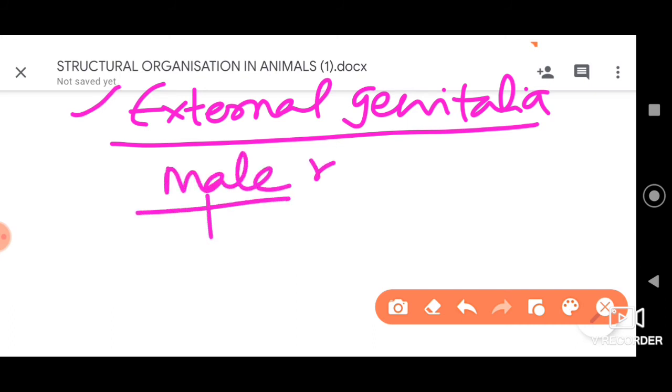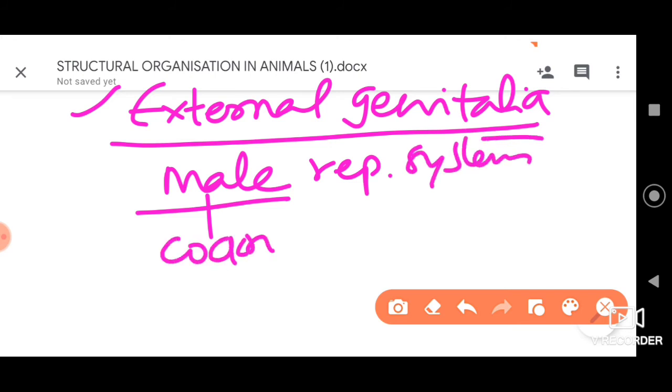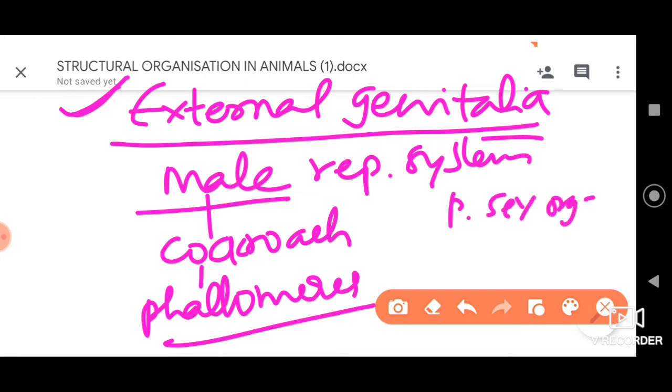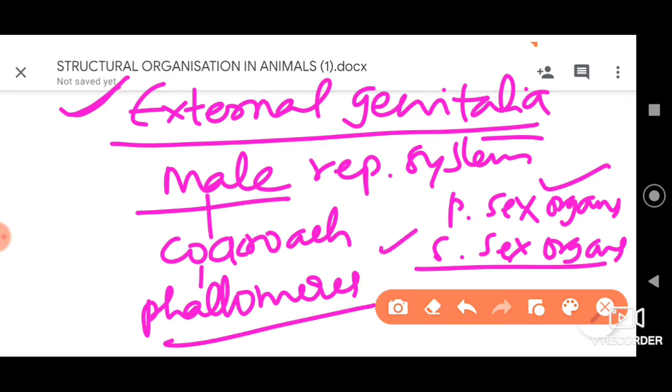So the phallomeres are part of the male reproductive system of cockroach, dear students, okay. Now let me tell you, see, primary sex organs are present, all right, and secondary sex organs are also present, all right. Primary sex organs help in the production of gametes, and secondary sex organs may be of different functions, okay.